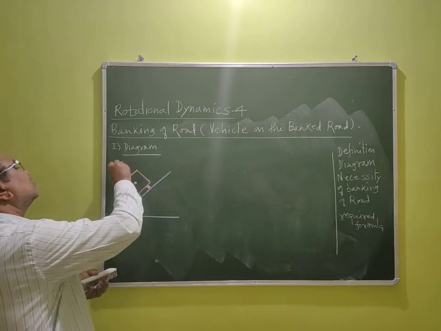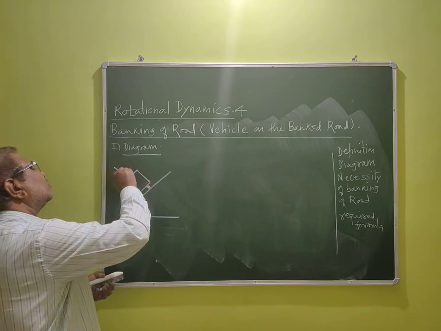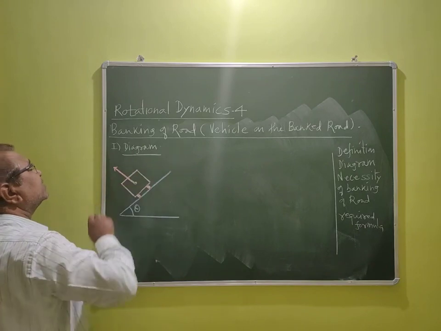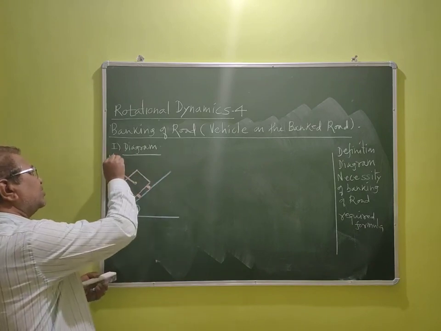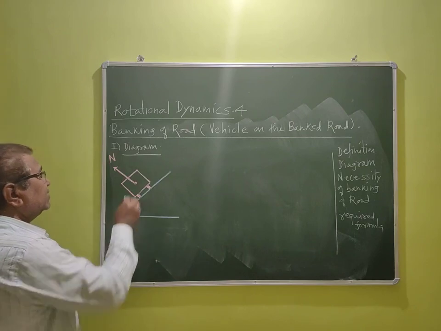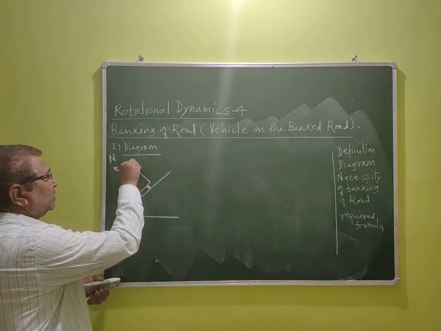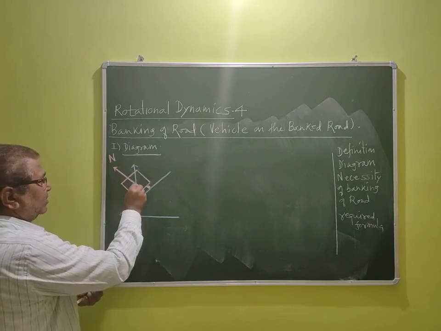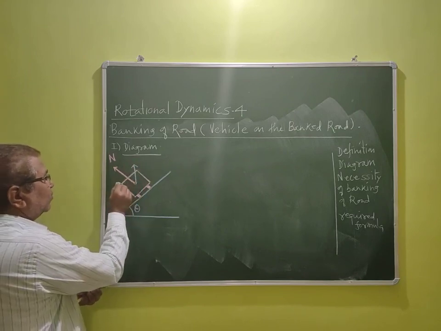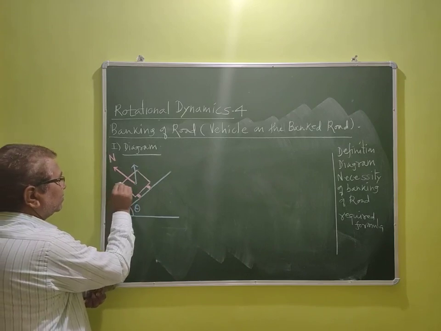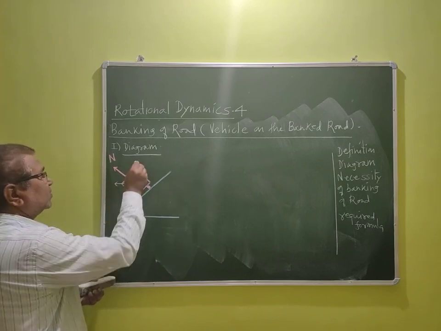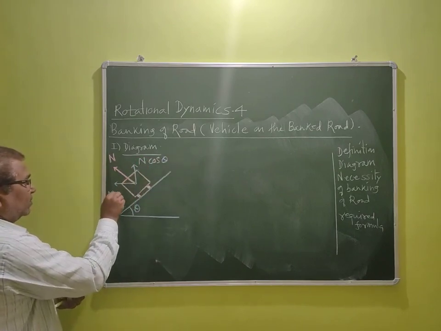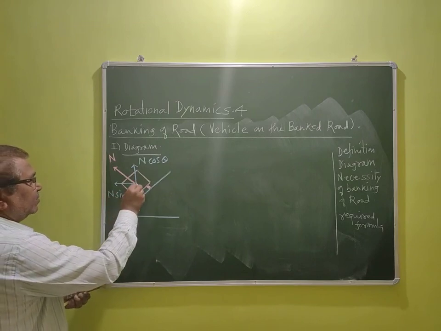From this we know normal reaction is always perpendicular to the surface like this. This is normal reaction here. These are the two components that we draw here like this. This is N cos theta. This is N sin theta here.